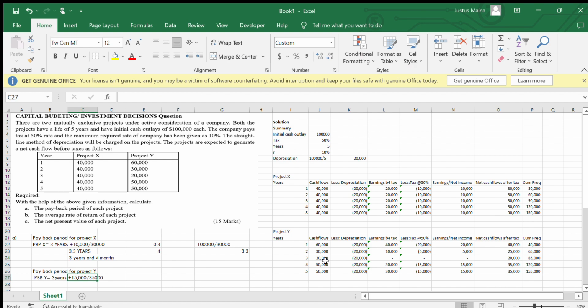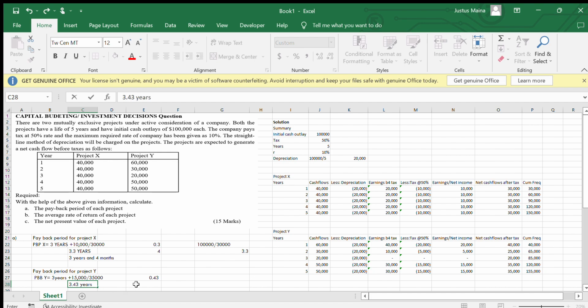So simply I can say that if I divide, I get the figures where we have 15,000 divided by 35,000, it gives us a figure there. This is in decimal points. So in that case, it tells us that we have 0.43 years. So we are saying that the project has 3.43 years.